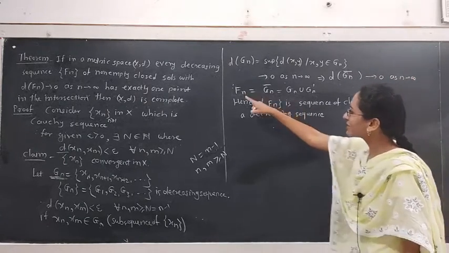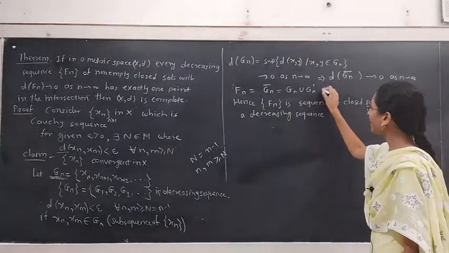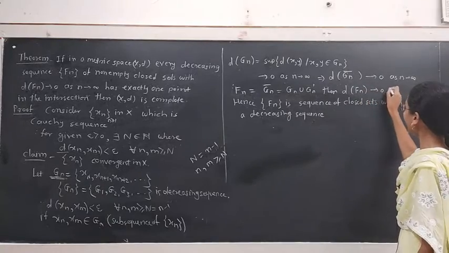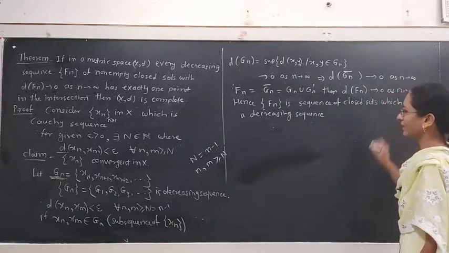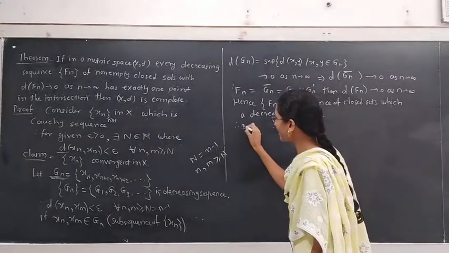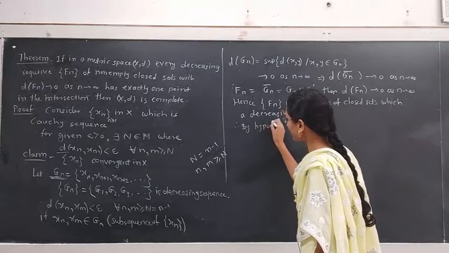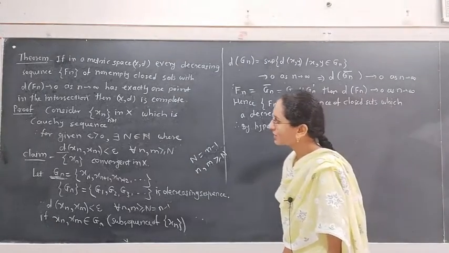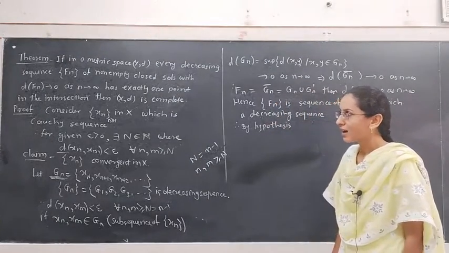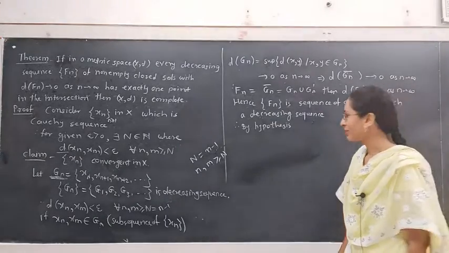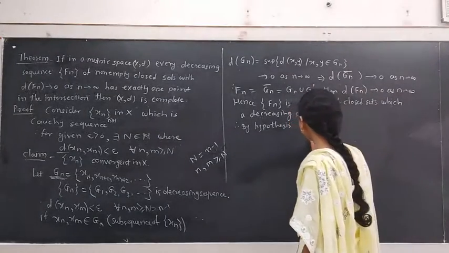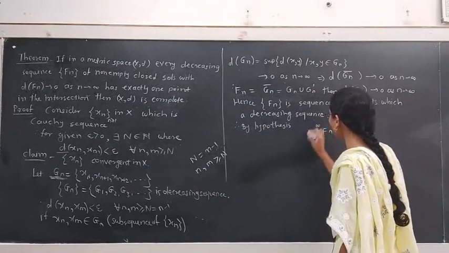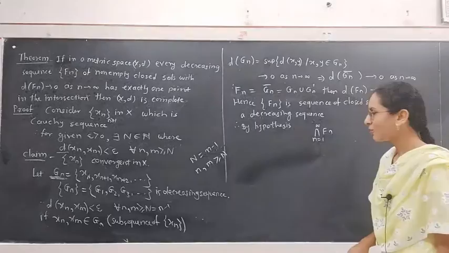That means if we consider Fn equal to Gn closure, then diameter of Fn tends to 0 as n tends to infinity. Therefore, by hypothesis, what do we have? The intersection of Fn contains exactly one point. By hypothesis, this intersection of Fn, n equal to 1 to infinity, contains a single point.